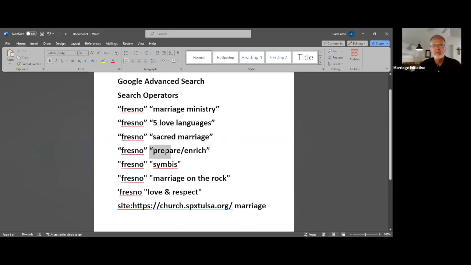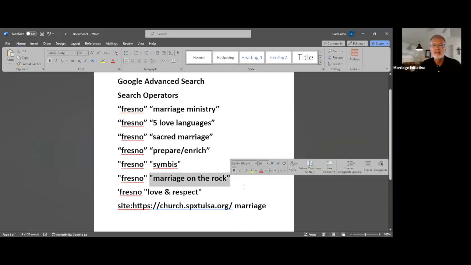This is a very, very specific term, prepare slash enrich. You're going to know exactly what you're going to get when you're searching that term. And here is an even more specific term, Symbis. This is a term that means only one thing, and you can find a lot of things related to that. Another book that's very common, you may not have heard of it, it's Marriage on the Rock by Jimmy Evans.